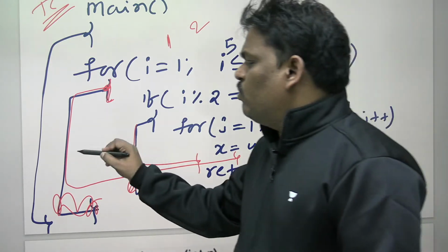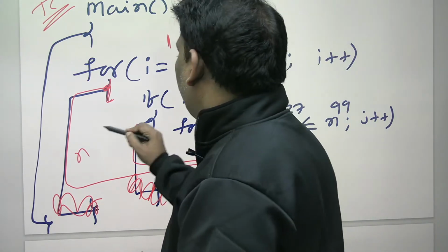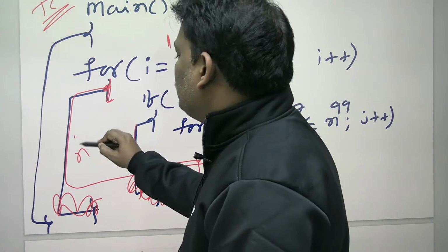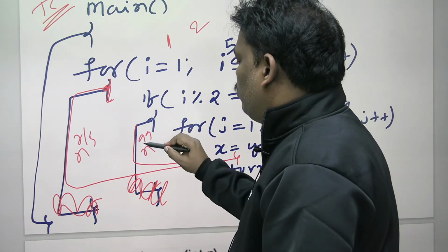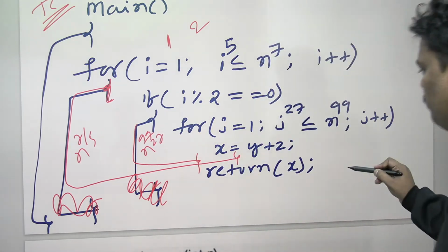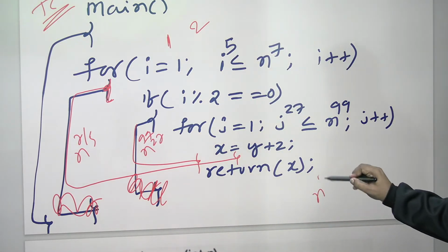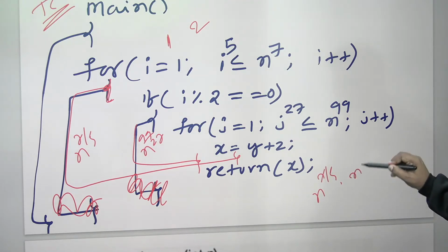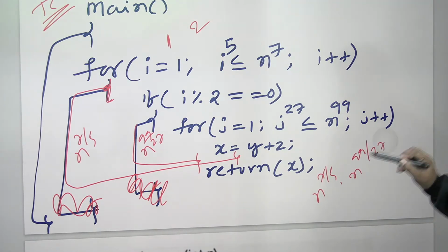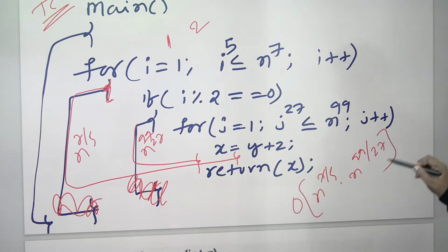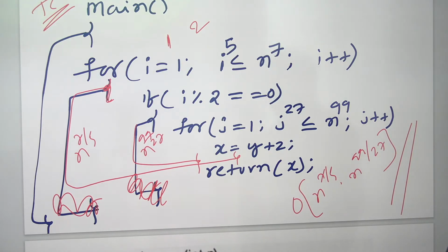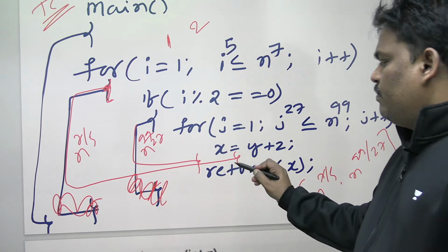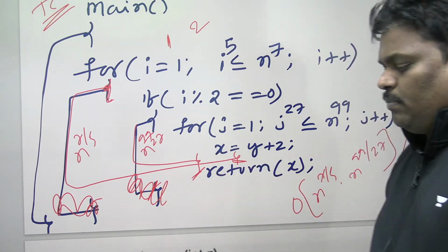Then I think this will go to n power 7 by 5, and this will go to n power 99 by 27. So the time complexity is n power 7 by 5 into n power 99 by 27. For the modified program, this is the answer. The i loop and the if condition close here.